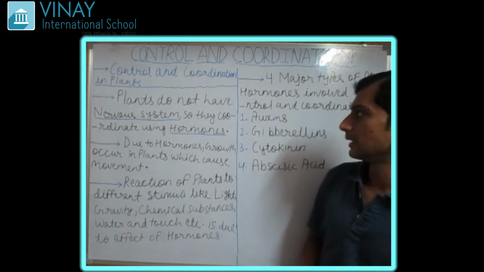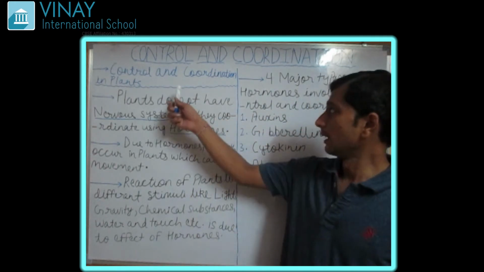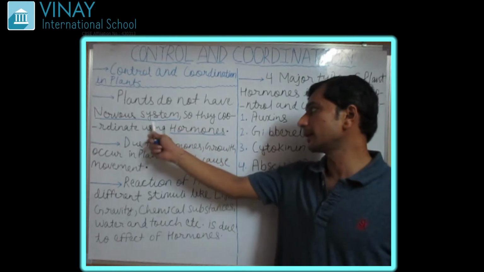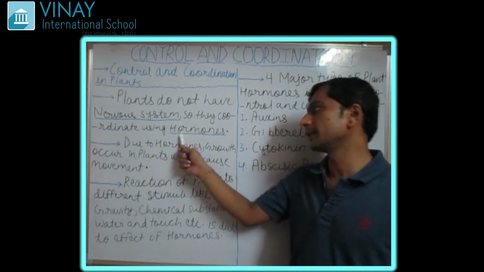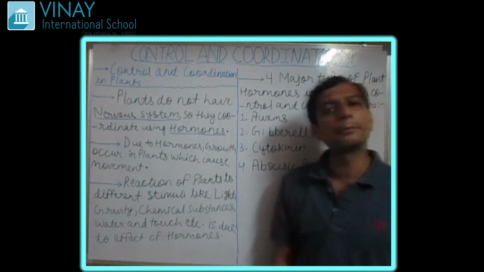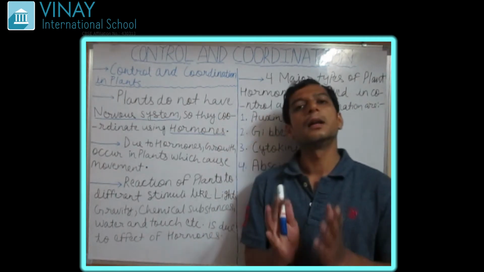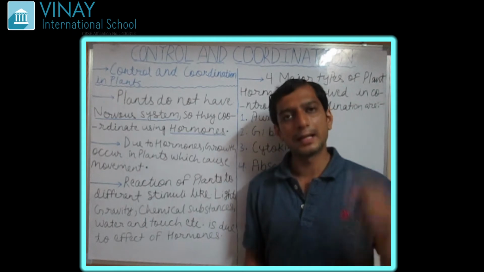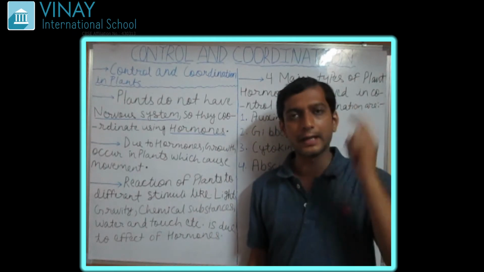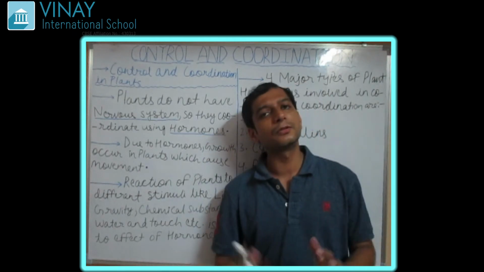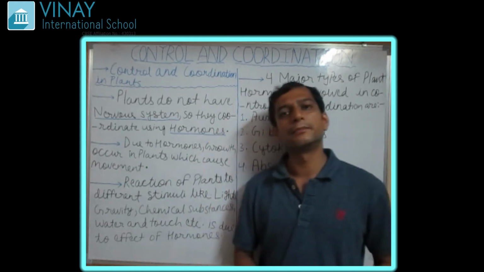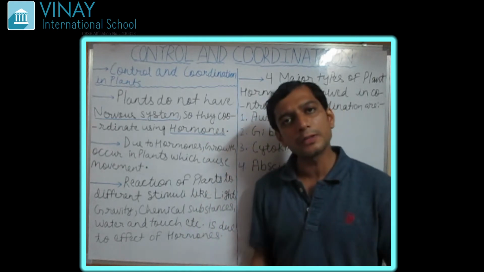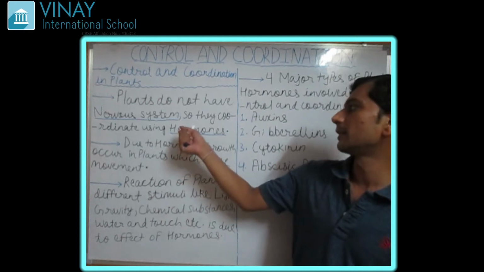Okay, so let's start. Plants do not have a nervous system, so they coordinate using hormones. Very important point: plants do not have a nervous system like our brain. Plants do not have a brain inside them. So how do plants respond? They have hormones.